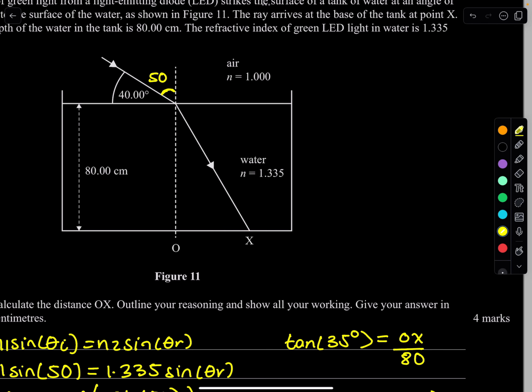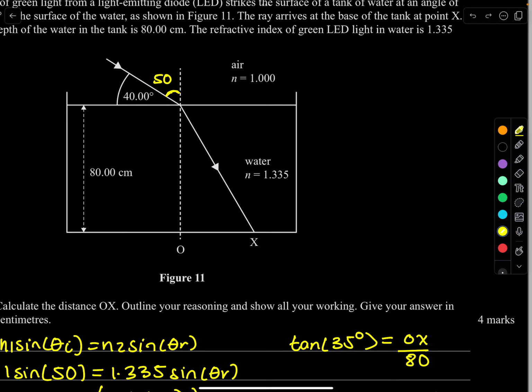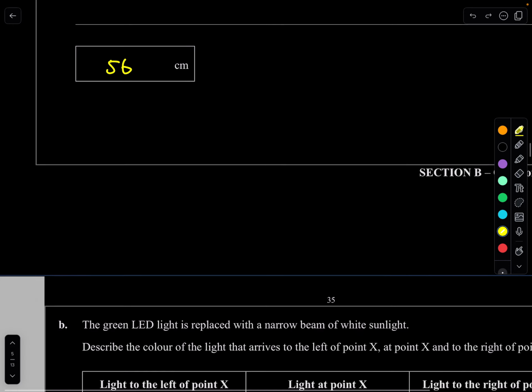All right. So at the left of X, what's going to happen? We know that having a lower wavelength bends more towards the normal. So the one with the lowest wavelength from the whole visible spectrum, which means the highest frequency, is basically violet or purple. So the one that comes around here, close to the normal, bending more towards the normal, will be purple.